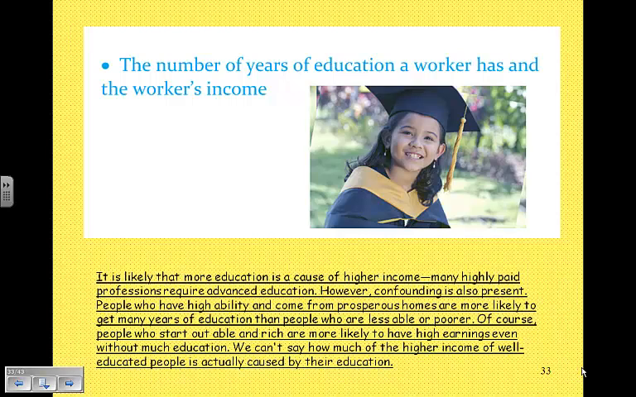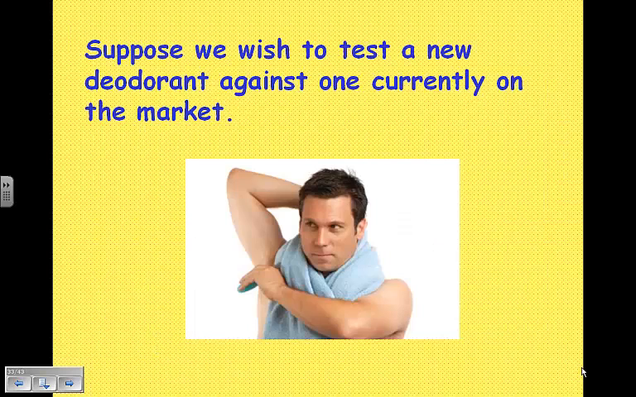Right? Many highly paid professions require advanced education. However, confounding is also present. People who have high ability and come from prosperous homes are more likely to get many years of education than people who are less able or poorer. And of course, there are people who start out able and rich. They're more likely to have high earnings even without much education because they're starting off from such a good spot. So we really can't say how much the higher income of well-educated people is actually caused by their education.